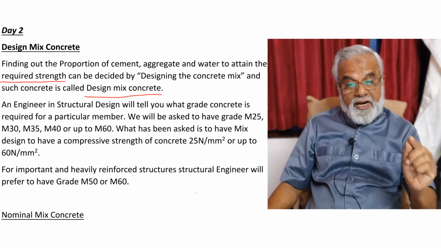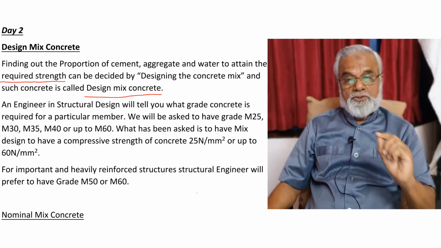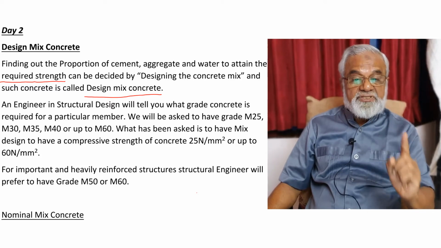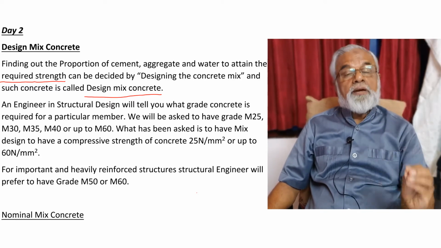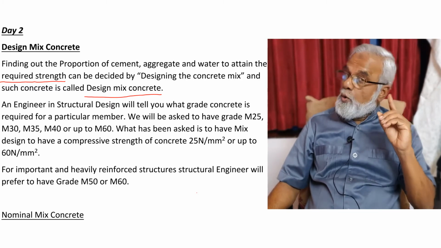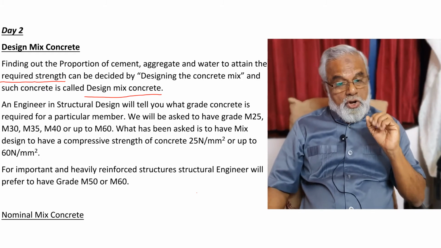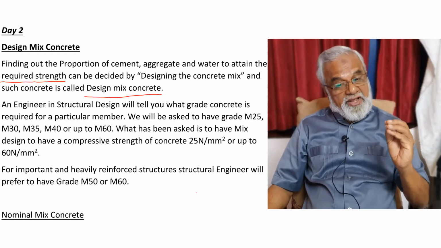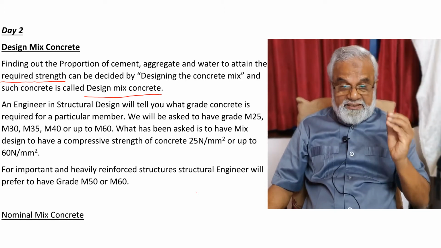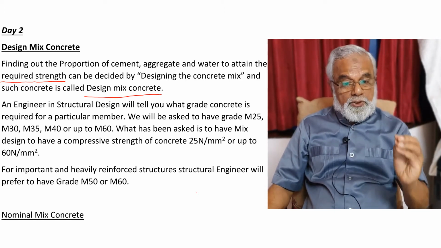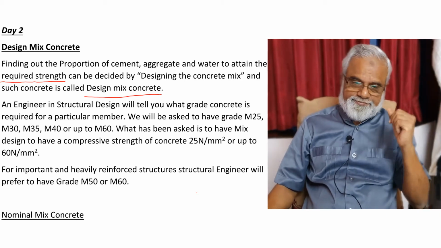What you have been asked is to have mixed design to have a compressive strength of concrete 25 Newton per mm square or up to 60 Newton per mm square. For important and heavily reinforced structures, the structural engineer will prefer to have grade M50 or M60.